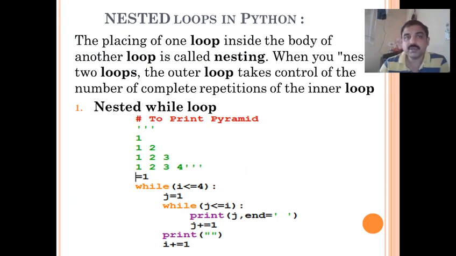Next we'll see nested loops. In conditional statements we have seen nested if, where one if is written within another. In the same manner, one loop statement can be written within another loop, and we call that a nested loop. The placing of one loop inside the body of another loop is called nesting. When you nest two loops, the outer loop takes control of the number of completed repetitions of the inner loop.